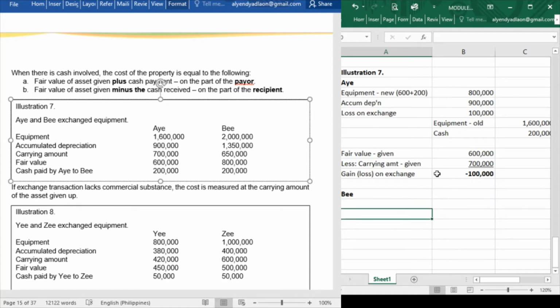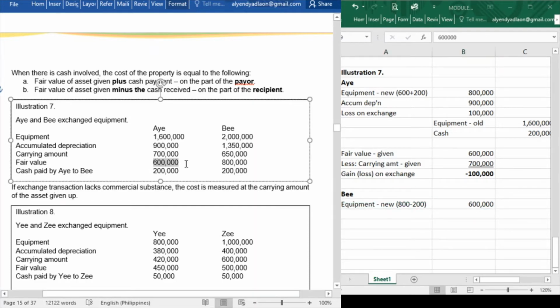Now, since B is the recipient of cash, the measurement of the new equipment would be different on its part. So, equipment new of B. The fair value of the asset given by B is 800,000 minus the 200,000 cash paid, so that is 600,000. So as you can see, class, in the part of B, the equipment now is recorded as 600,000, which is equal to the fair value of the equipment given by A.